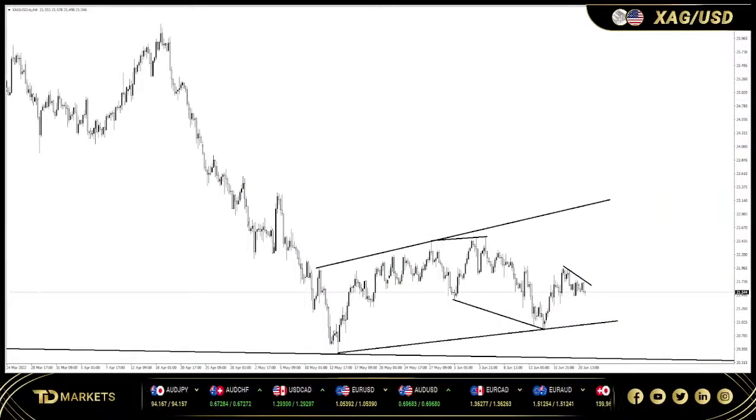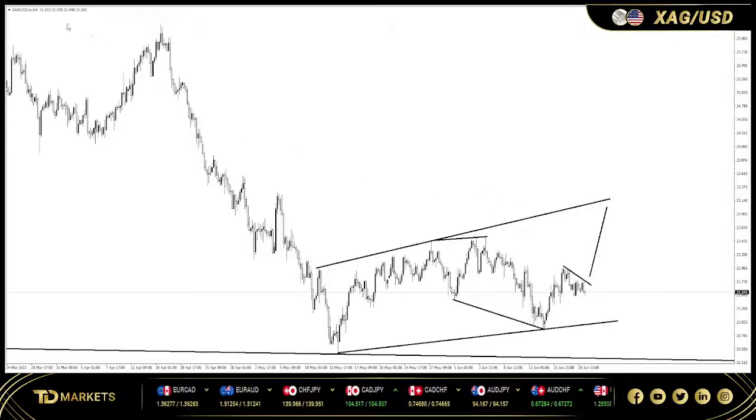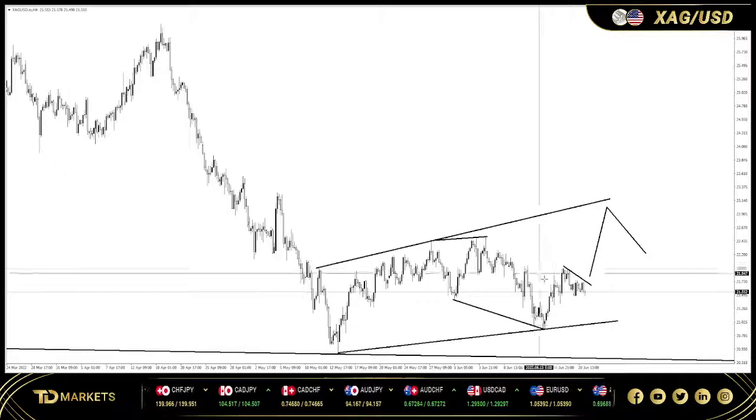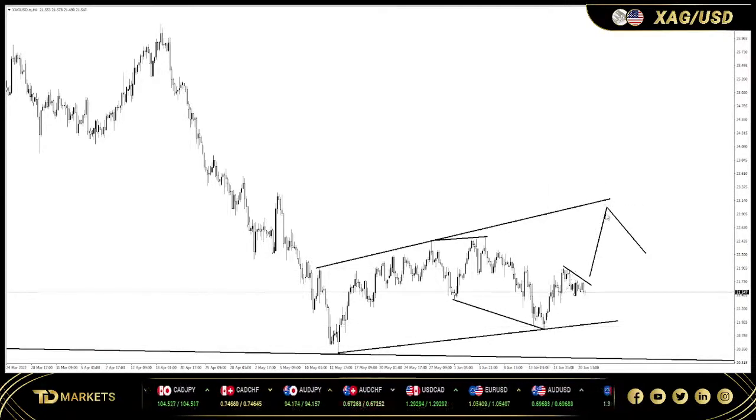All right, we're also looking at silver. Silver also is in a correction, right? It's forming a correction. And looking at how the correction has moved so far, we are due for a leg to the upside as well. And then as soon as the market gets there, we're going to be looking for a drop. So one more leg to the upside is developing.